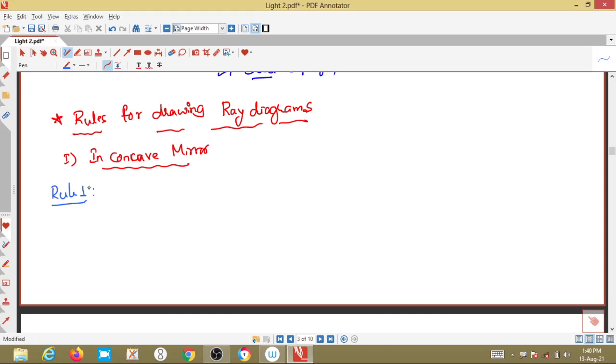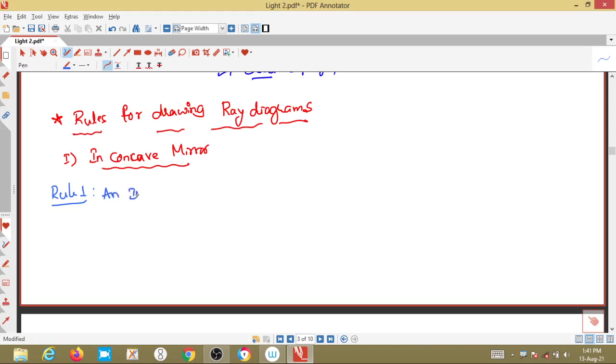Okay guys, now what is the first rule? An incident ray parallel to the principal axis: if the ray is incident parallel to the principal axis, then the reflected ray always passes through the focus. First I will write down the definition, then we will try to draw the ray diagram.